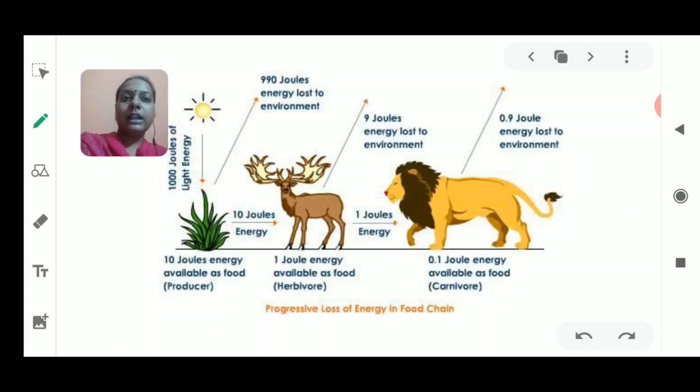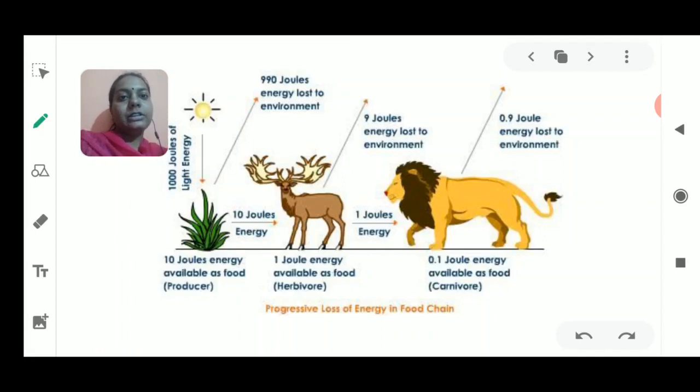Now when we talk about interactions, we need to study the ecosystem. Ecosystems are of different types. What is an ecosystem? Ecosystem is the sum total, the interaction between the biotic and abiotic factors. That interaction could be positive as well as negative.